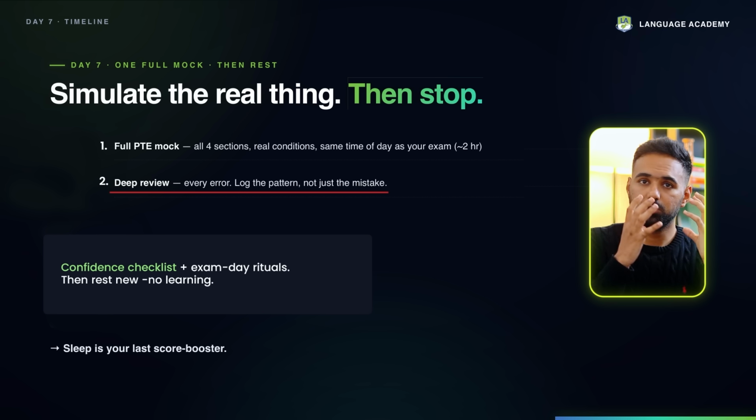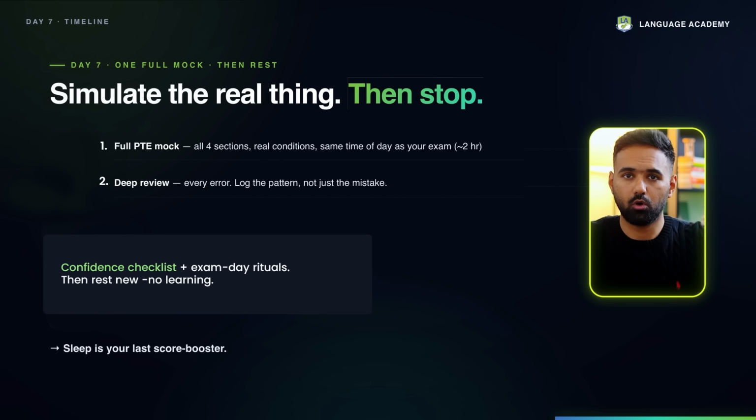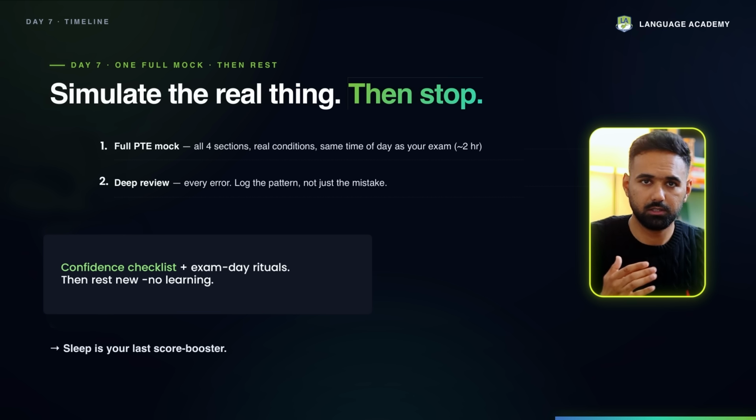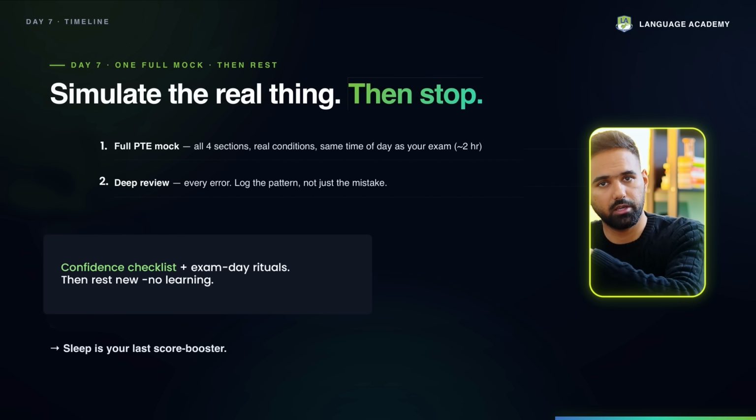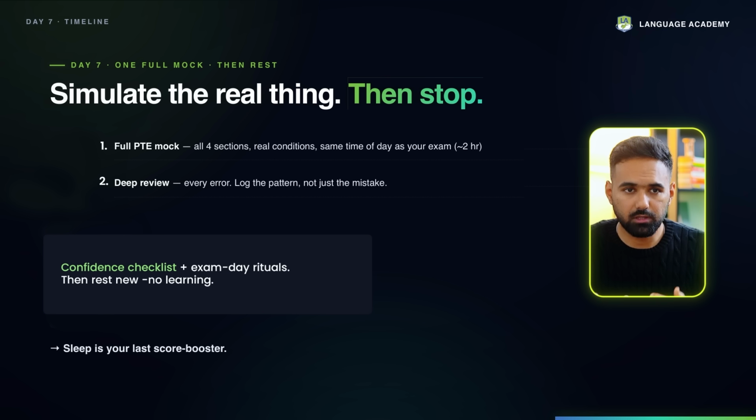Now, once you are done reviewing and writing down your mistakes, what you need to do, because probably you're going to take the exam in a couple of days, right? Write down all the question types or all the modules you find difficult, all the mistakes you made, and how you have to overcome it, so that you have a clear picture: this is where I went wrong, these are my weak areas, these are my strong areas, what went wrong, and how I have to improve. So that whenever you go for the test, you have a clear picture.